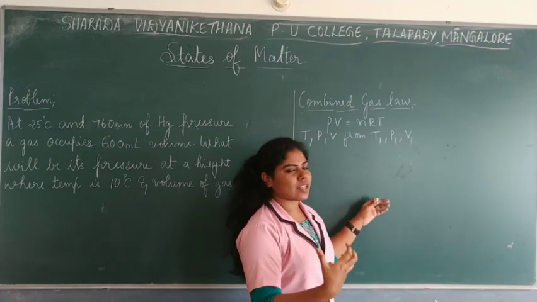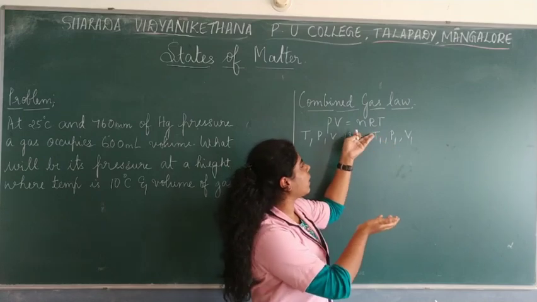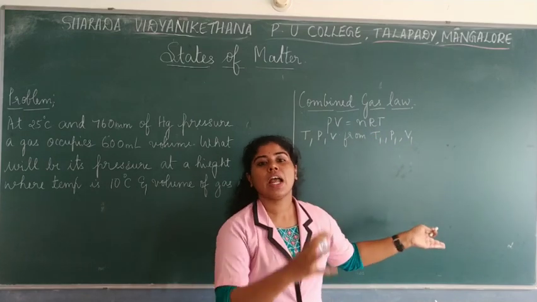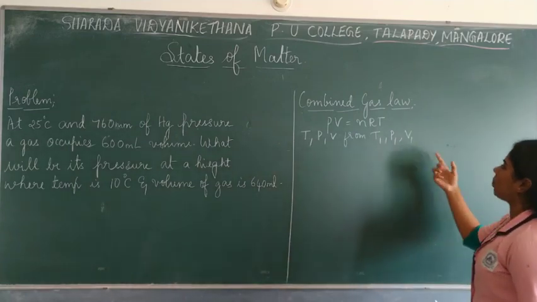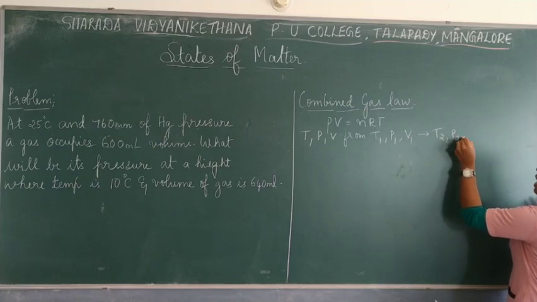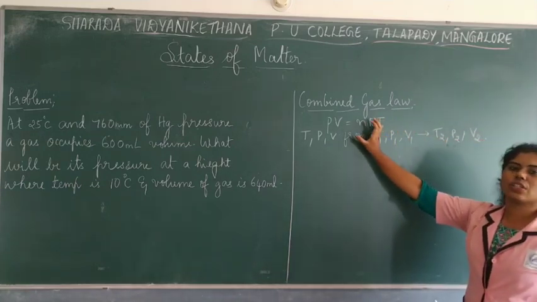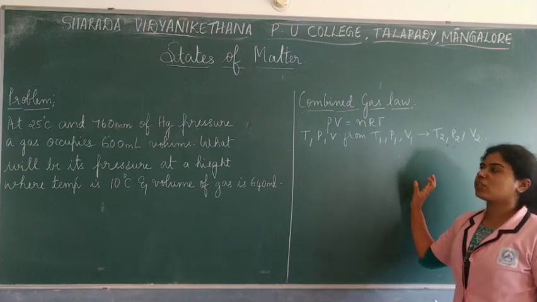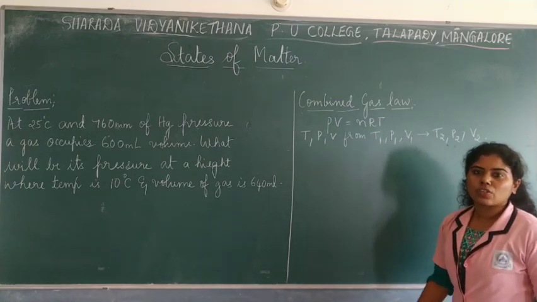So if a gas varies from the initial values, T1, P1 and V1, it is getting into a final stage wherein the temperature, pressure and volume change to T2, P2 and V2. Then you can rearrange this ideal gas equation according to the initial and the final parameters.